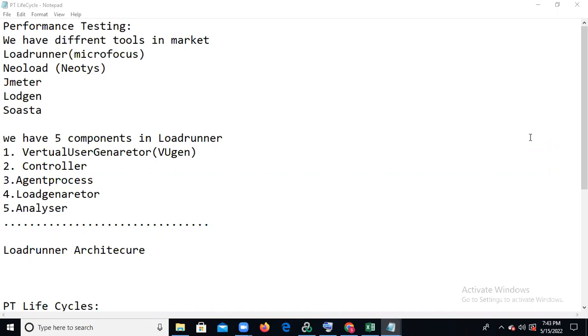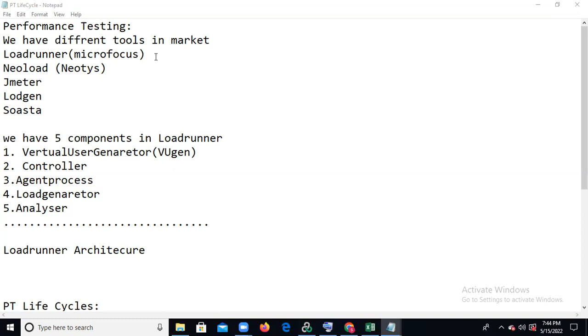The first one is LoadRunner. If you know LoadRunner, every tool will be similar; only the terminology is different from tool to tool. 99% of companies are using LoadRunner. Only 1% or 2% of companies use NeoLoad, and small companies, like level 4 companies and very small companies, use JMeter and LoadGen, because JMeter is an open source tool.